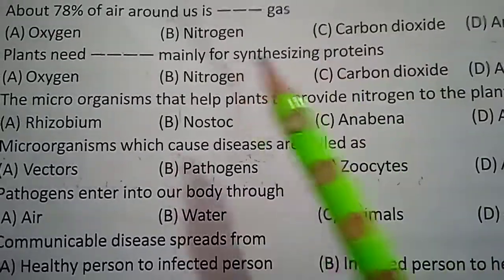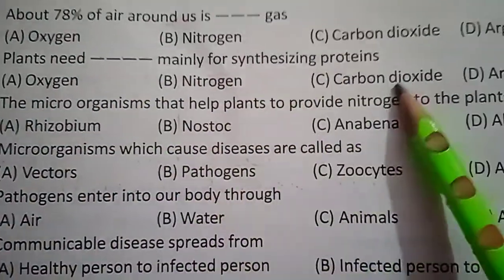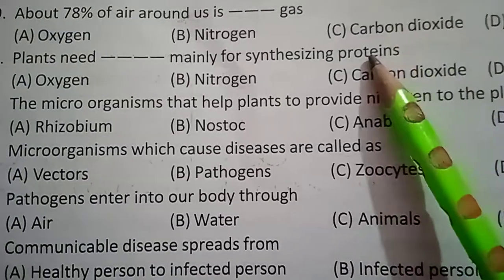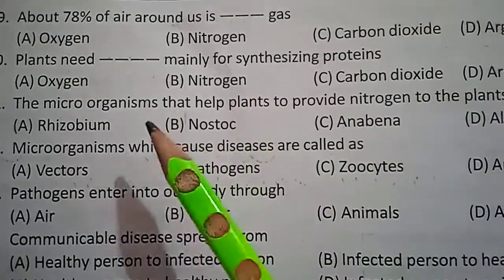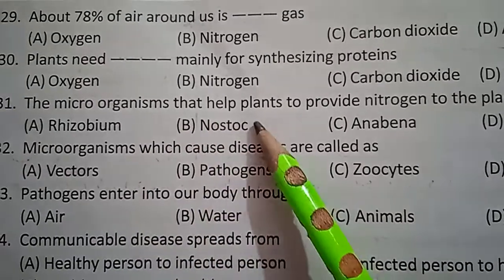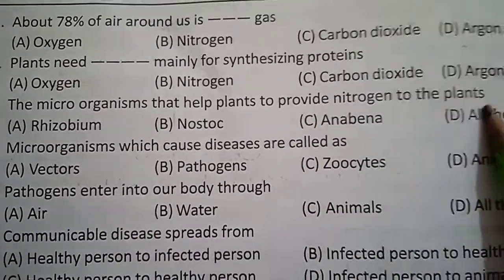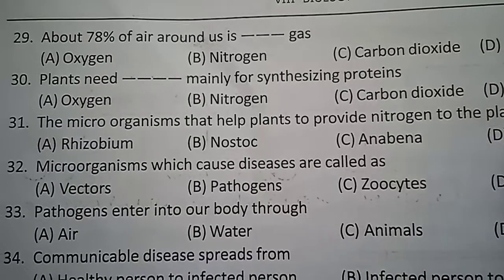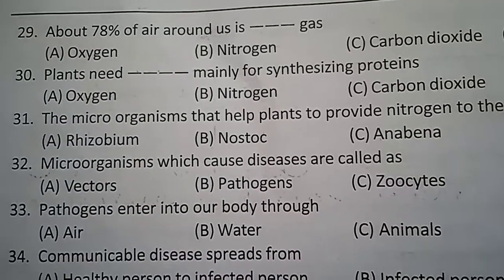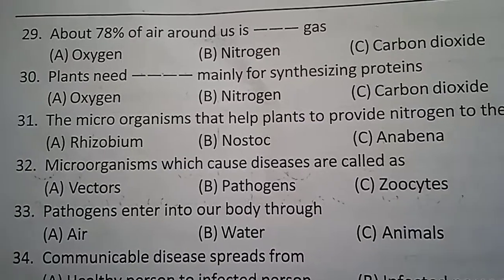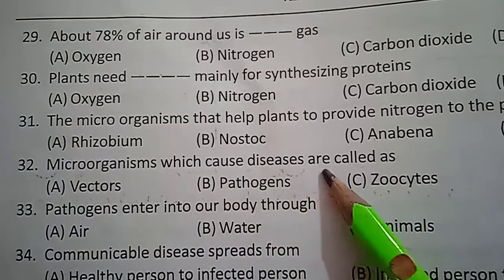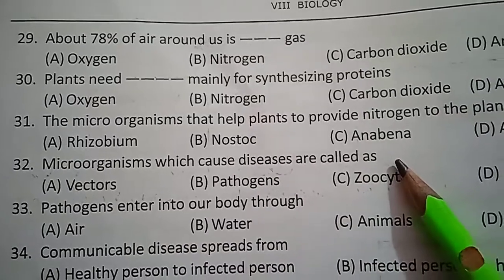Oxygen, nitrogen, carbon dioxide or argon? Nitrogen. The microorganisms that help provide nitrogen to plants, a very important bit, are in leguminous plants. Answer is Rhizobium bacterium.